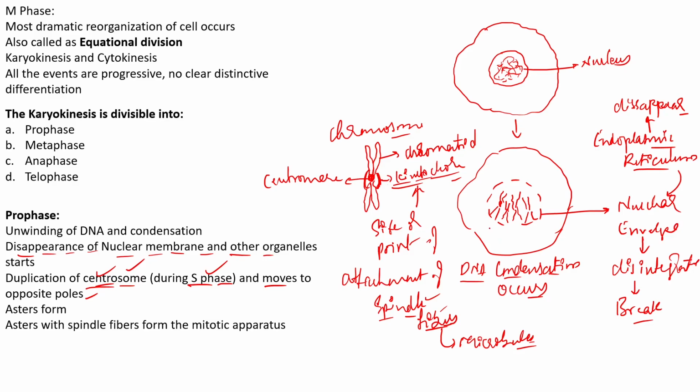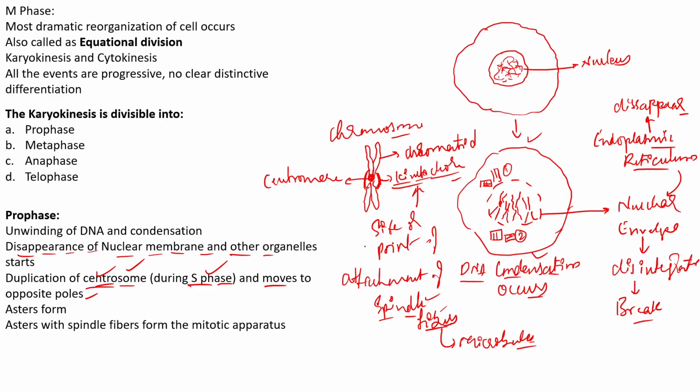So this is called the centrosome, and this is another centrosome, which you can see have now started to move towards the opposite pole. This is one end and this is another end. Opposite ends are generally called the poles.